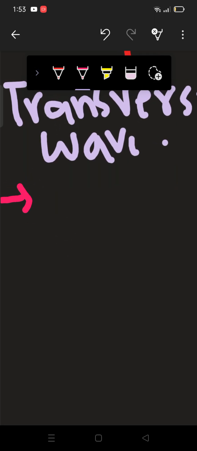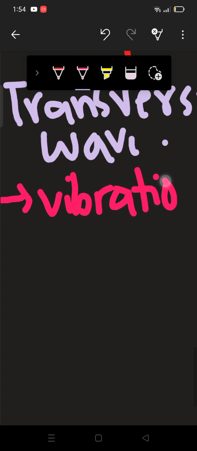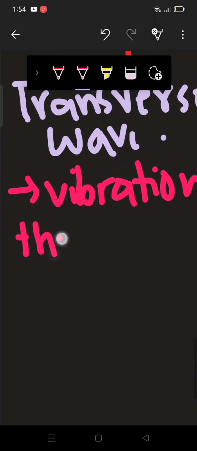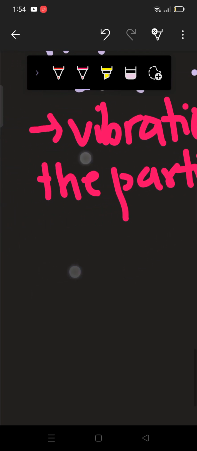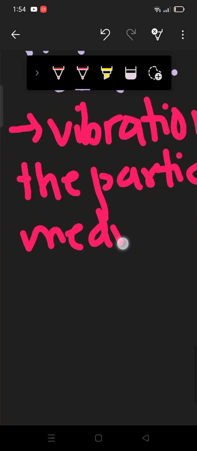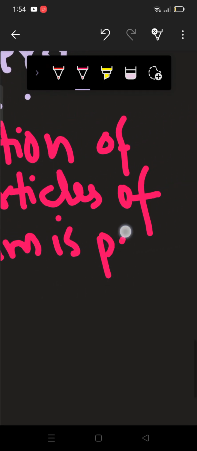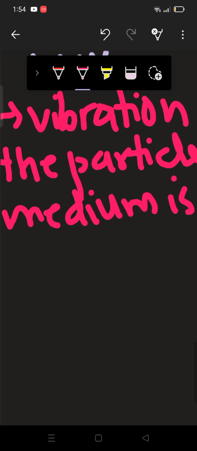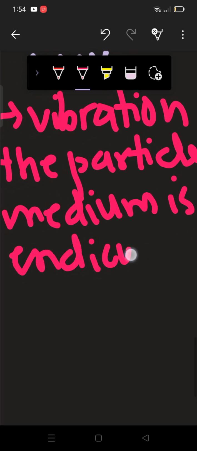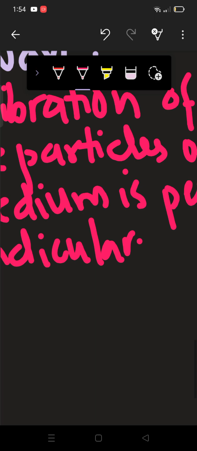These are the waves whose vibration of the particles of the medium is perpendicular to the direction of propagation.